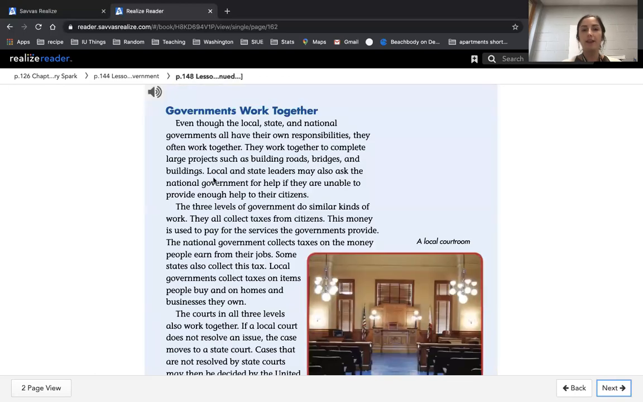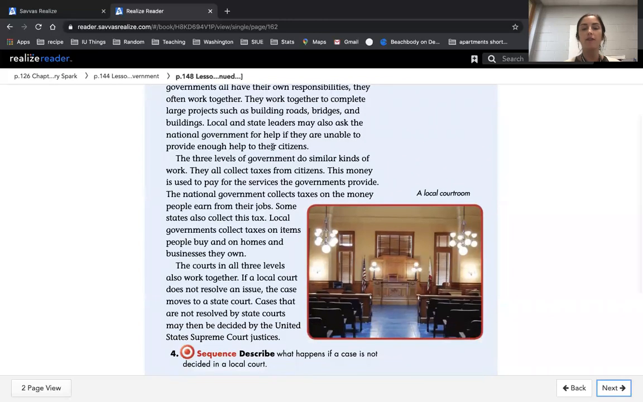Governments work together. Even though the local, state, and national government all have their own responsibilities, they often work together. They work together to complete large projects such as building roads, bridges, and buildings. Local and state leaders may also ask the national government for help if they are unable to provide enough help for their citizens.